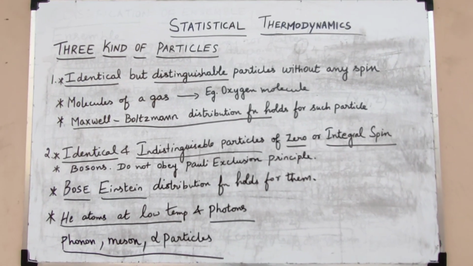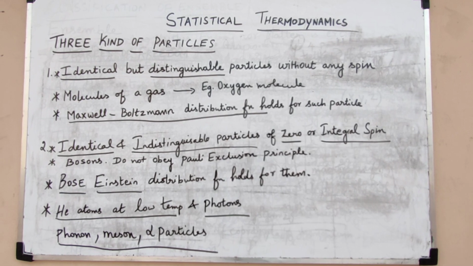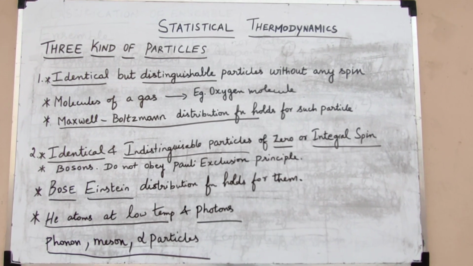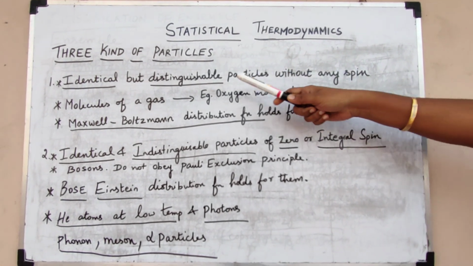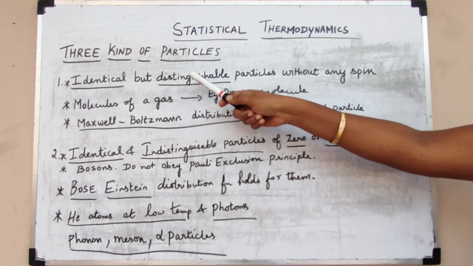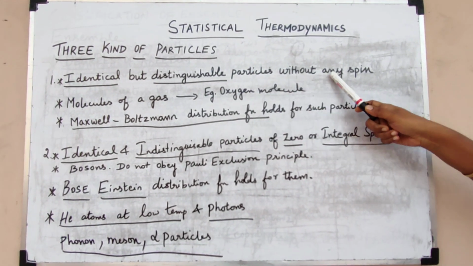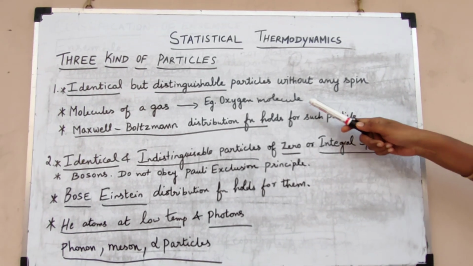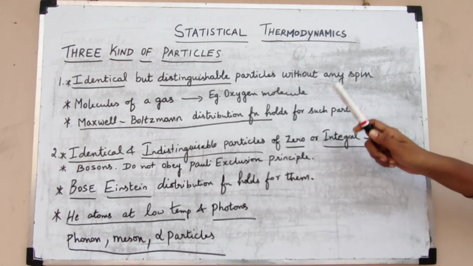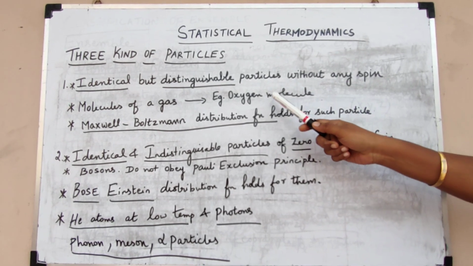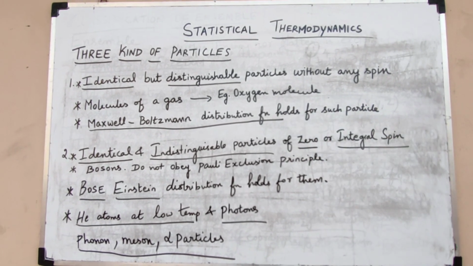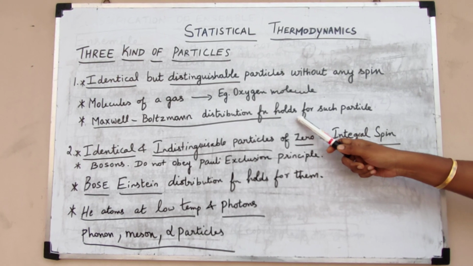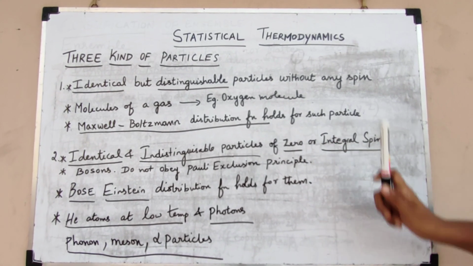Welcome to Simple Physics. In this session, we are going to see about the three kinds of particles under statistical thermodynamics. The first type: the particles are identical but distinguishable particles without any spin. The particles of this type are molecules of a gas. Any type of gas we can take; one example is the oxygen molecule. And the Maxwell-Boltzmann distribution function holds for such particles.